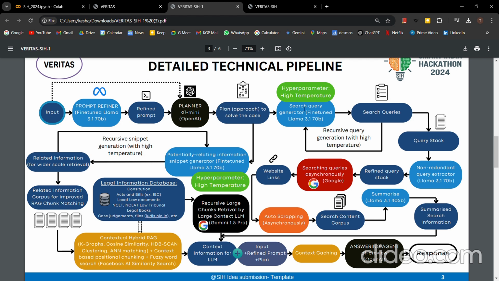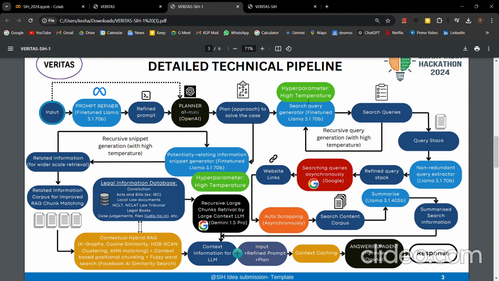This output now goes to a search query generator, which is another fine-tuned Llama 3.1 model. It generates some search queries. Now the thing is that at a particular go, a model may not generate all the possible search queries required to get all the possible information relating to a problem. So we need to repeat that process.